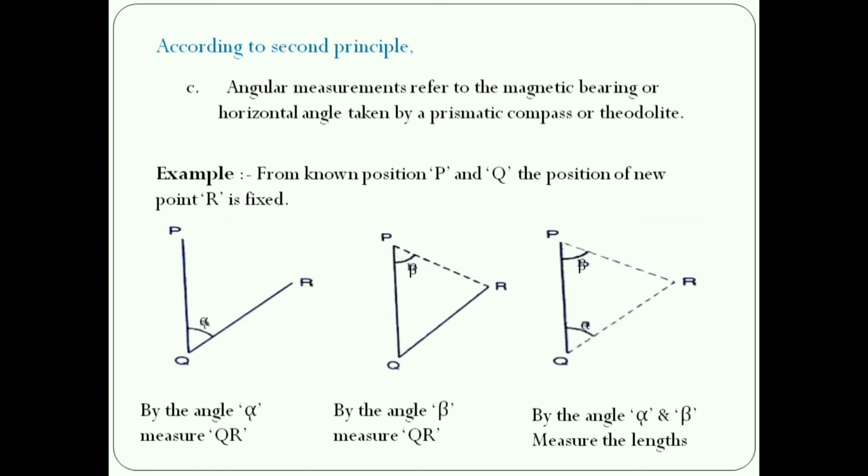Next point, angular measurements refer to the magnetic bearing or horizontal angle taken by a prismatic compass or theodolite. Here we can see P and Q are known stations. By this angle alpha we can measure the length of PR. Also by this beta angle we can measure the length of QR. So by these alpha and beta angles we can find the lengths of PR and QR.